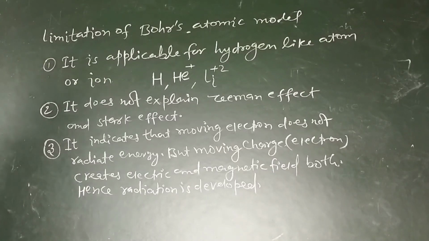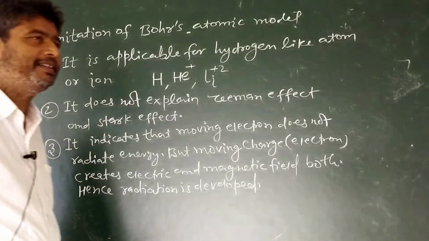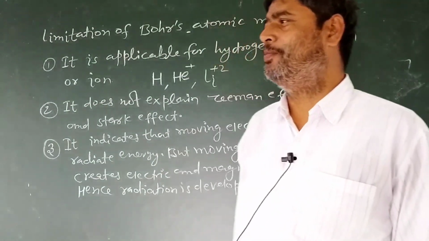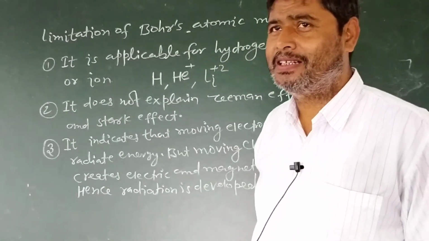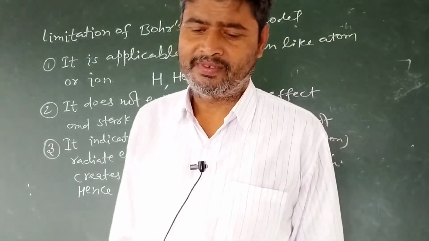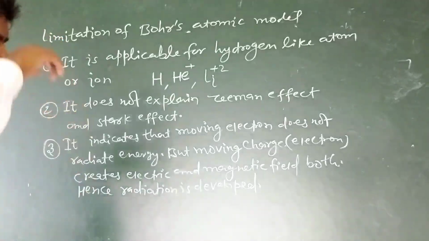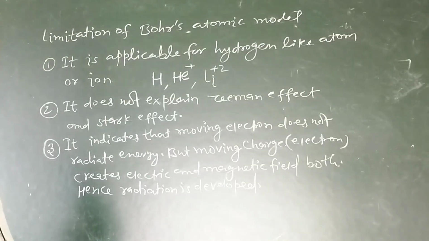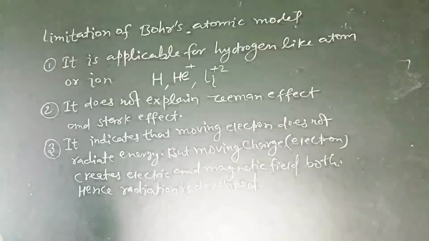Another fault: the electron has dual character. The electron behaves both like a particle as well as like a wave. Niels Bohr's atomic model depends only on the particle nature of the electron, not on the wave nature of the electron.